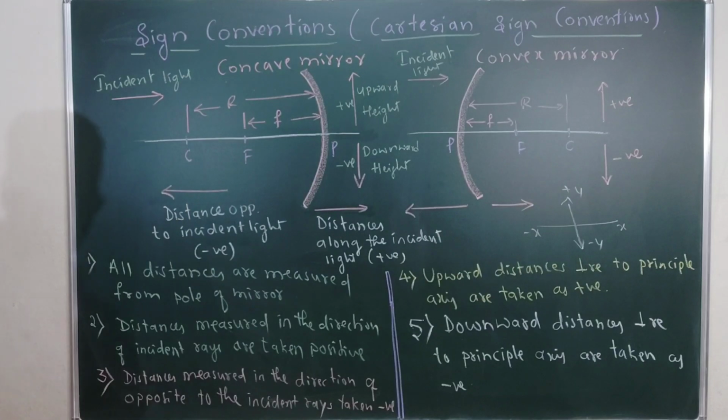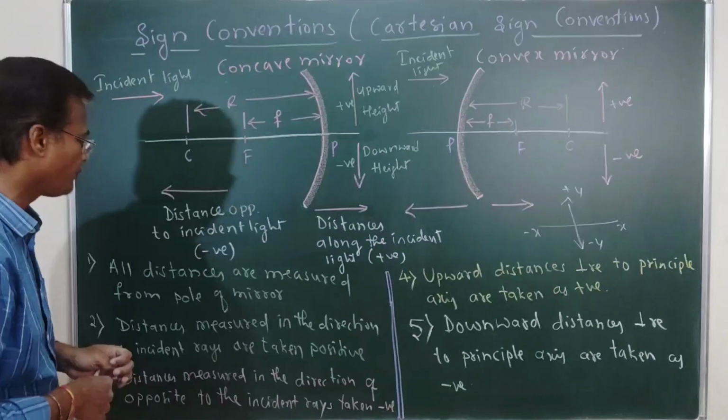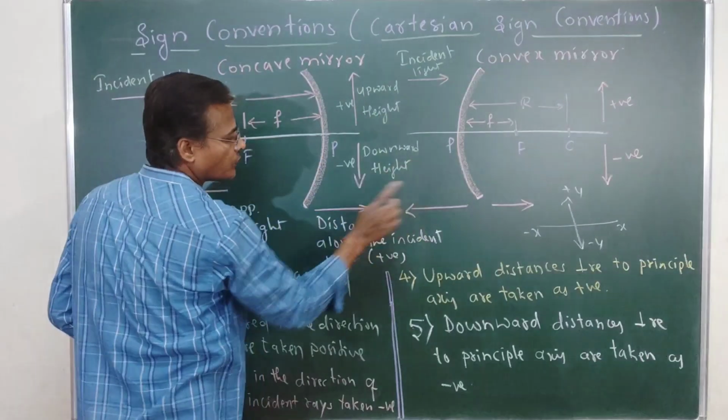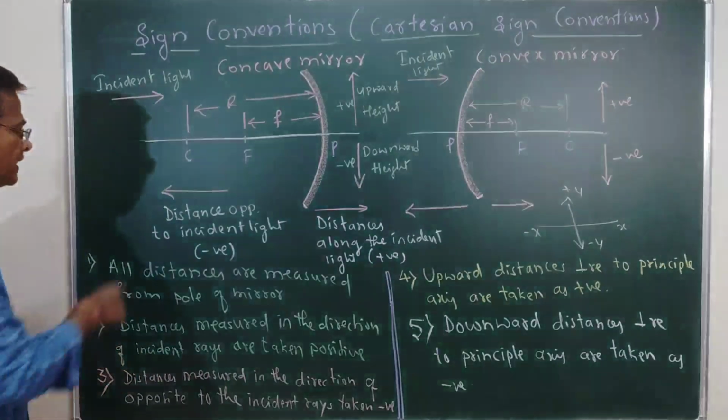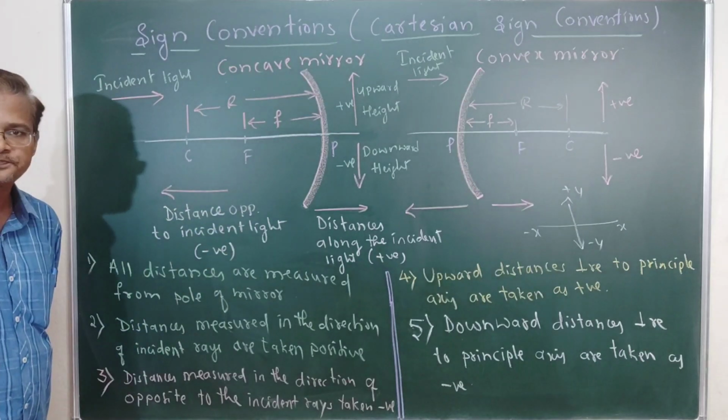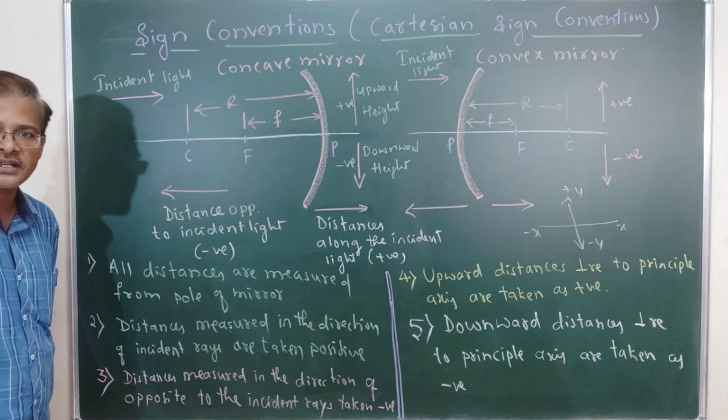Now next, the third pointer: distances measured in the direction opposite to the incident ray are taken as negative. See, this is opposite to the incident light, and this is also opposite to the incident light. So distances opposite to the incident light are taken as negative.